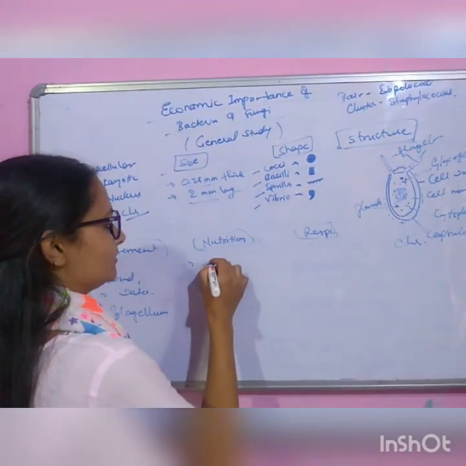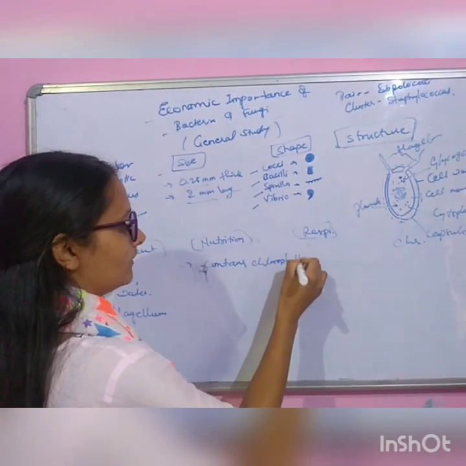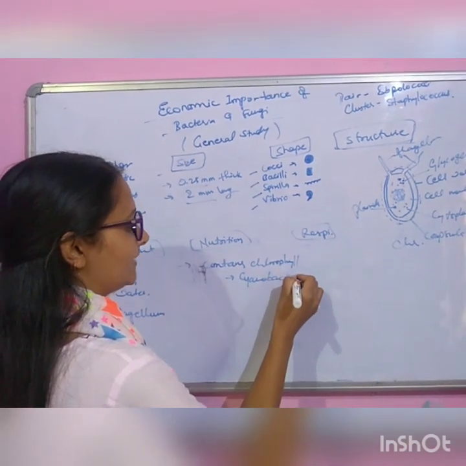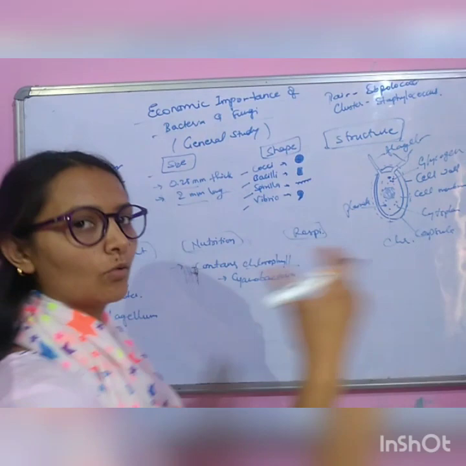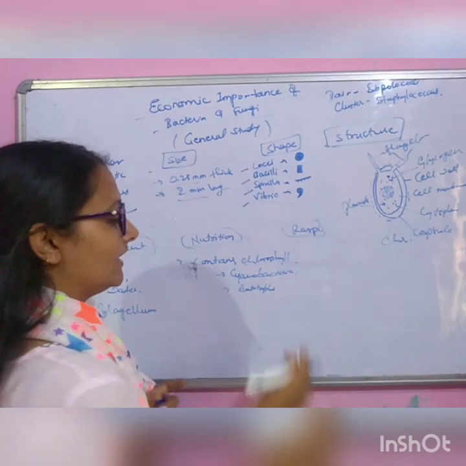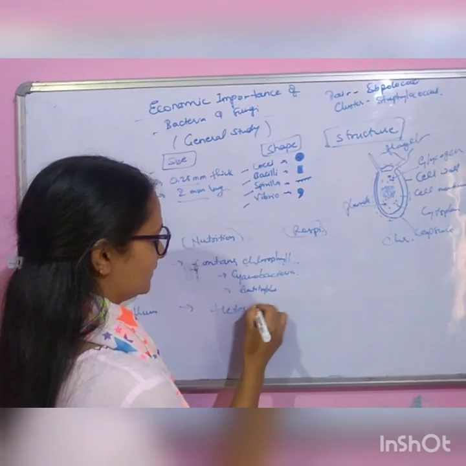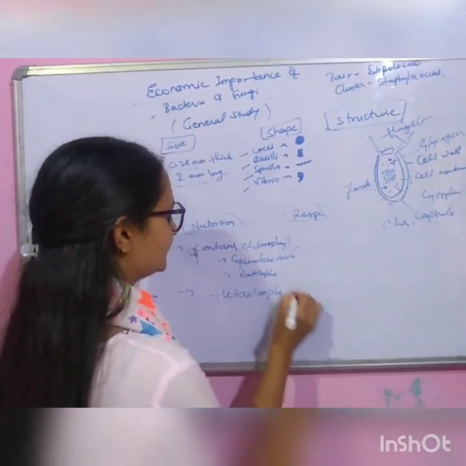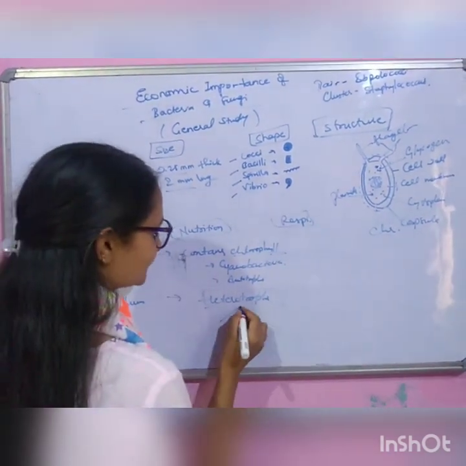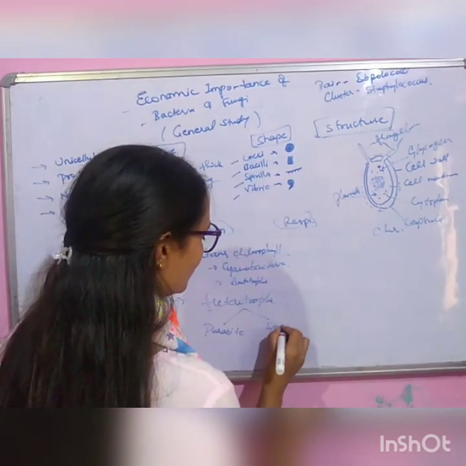Some bacteria have chlorophyll, for example, cyanobacteria. Cyanobacteria can make their own food, so they are autotrophs. But some are heterotrophs. They do not have chlorophyll. Heterotrophic bacteria may live in two ways: they are parasites and they are saprotrophs.